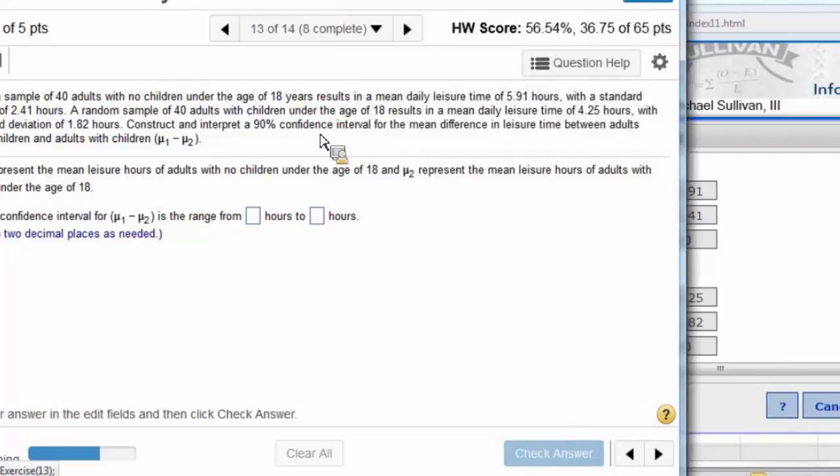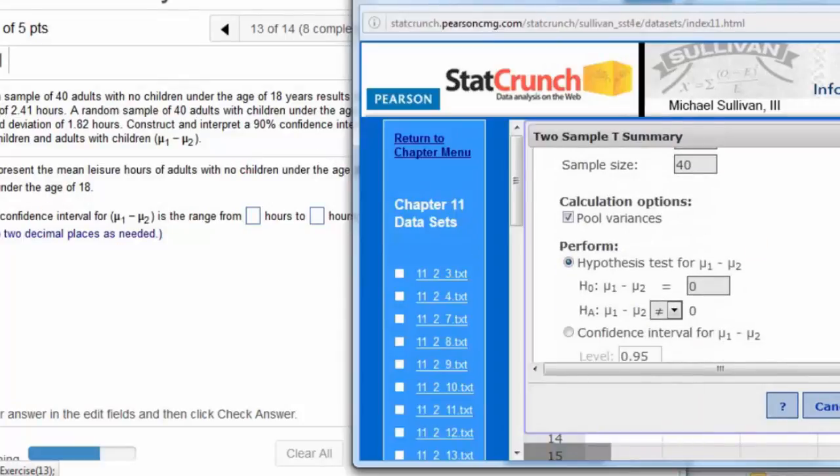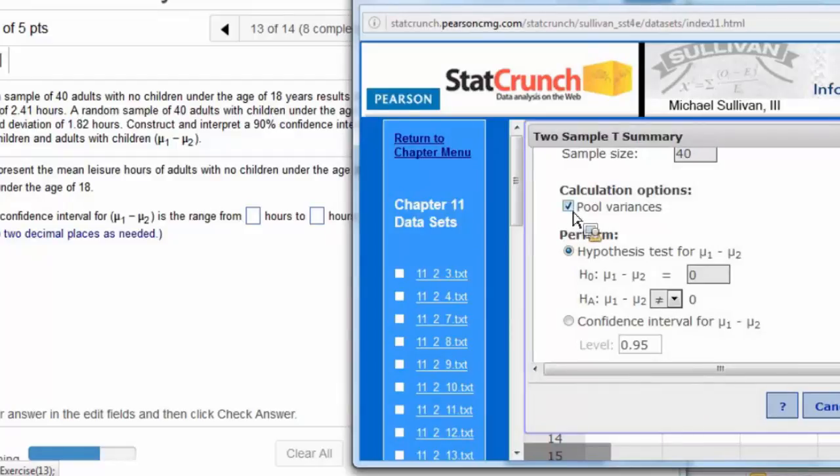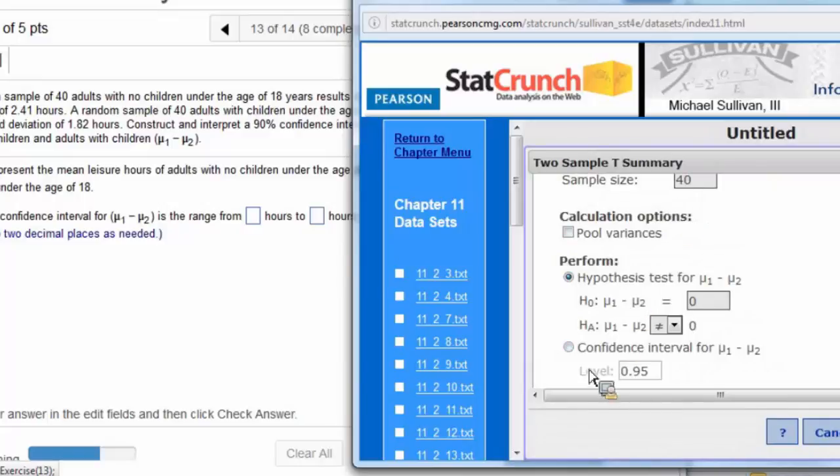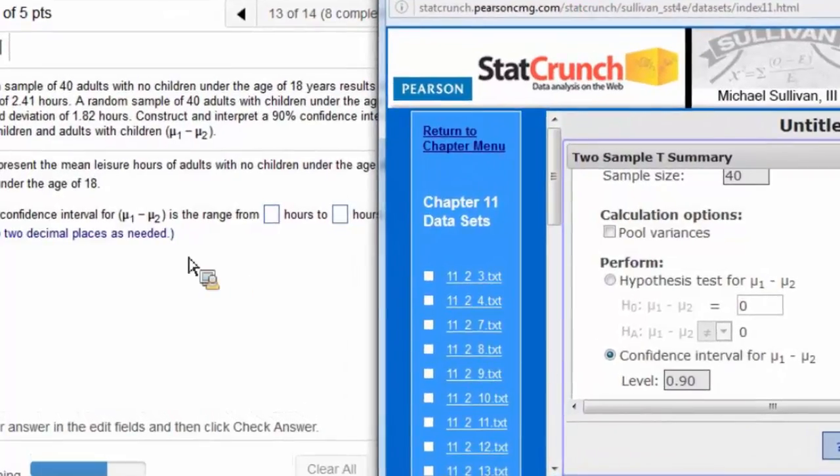Okay, construct and interpret a 90% confidence interval. Should we or should we not pool variances? Uncheck. This is actually one case where if we were doing a second course in statistics, we would look at this and find that pooling actually is the right way to go. But in our course, we always go unpooled. So unpooled, confidence interval, 90%. Okay, compute.